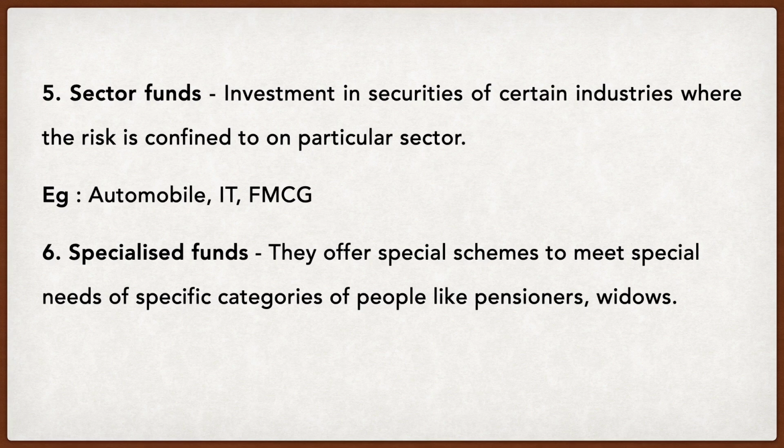Is that clear? So it can be the automobile sector, pharmaceutical sector, information technology sector, IT sector, etc. All the corpus or capital that I collect in the form of sector funds, I will invest in particular sectors of the economy. That way, whatever changes are happening in other sectors do not necessarily have to affect my industry.